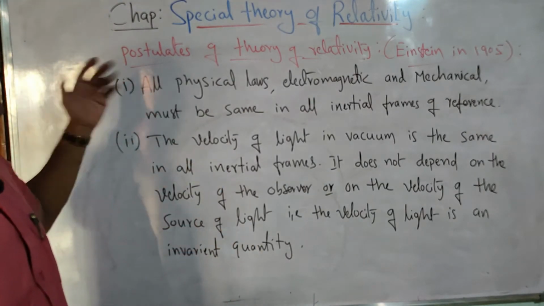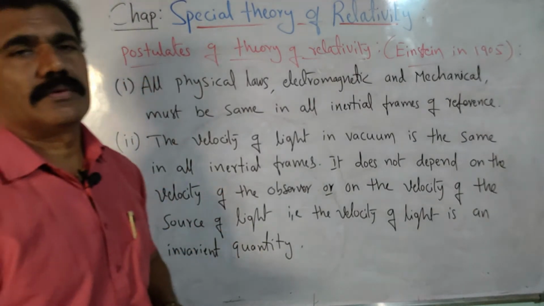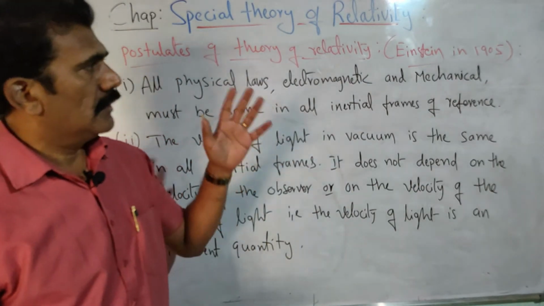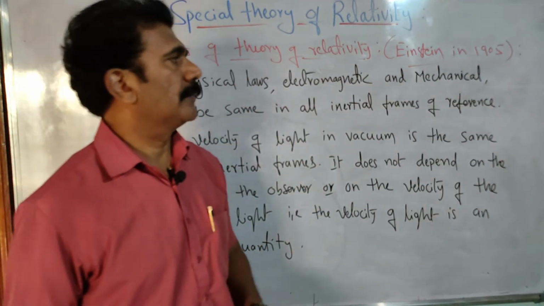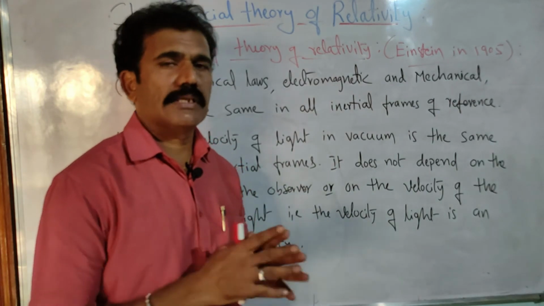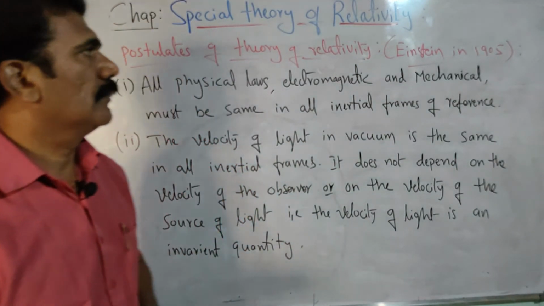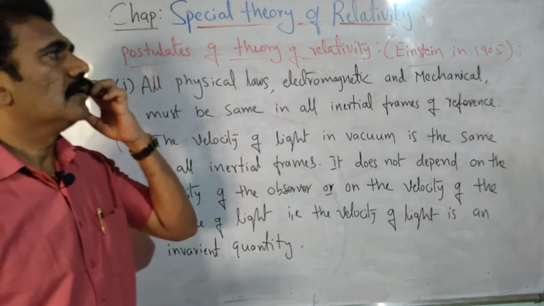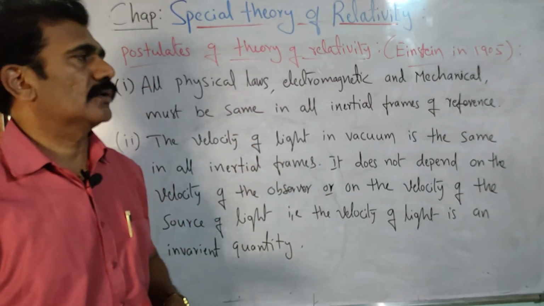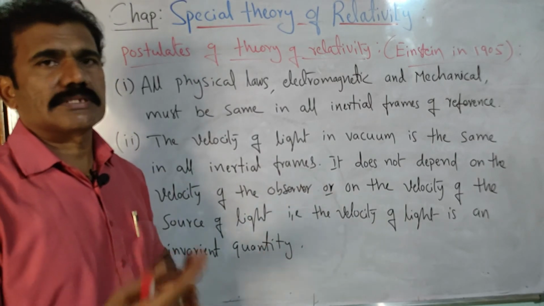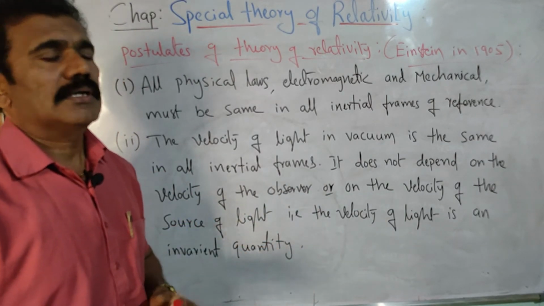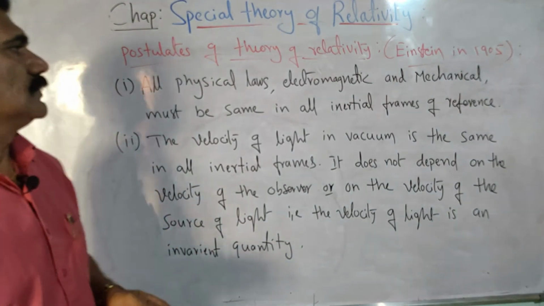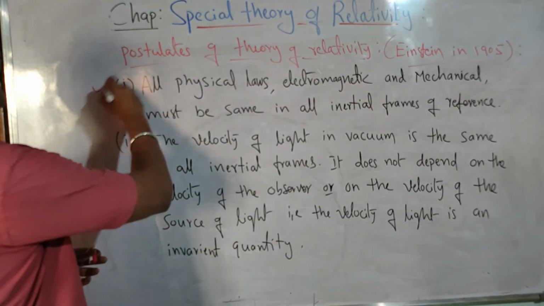Now let us see what are the postulates of the theory of relativity given by Einstein in 1905. He published a very important paper in 1905, and based on that paper only we are able to understand the special theory of relativity. With the examples we have discussed so far, how to understand the motion and the rest with respect to each other, these are the two important postulates to be kept in mind. So what are the two important postulates given by Einstein?